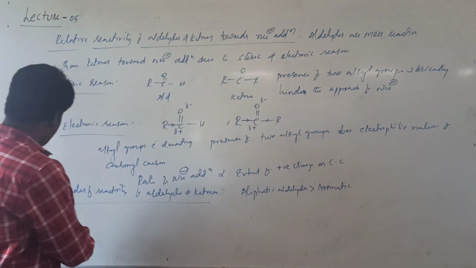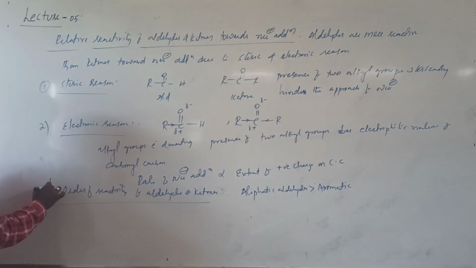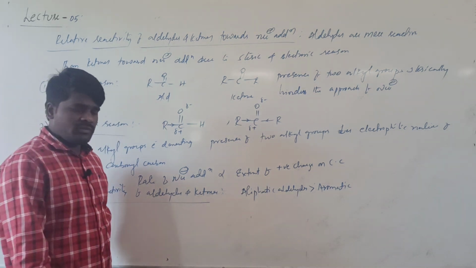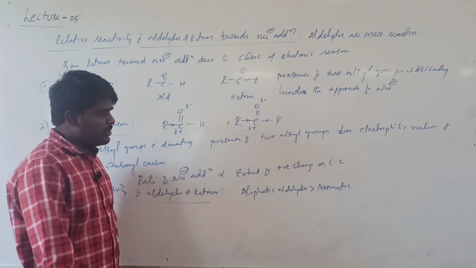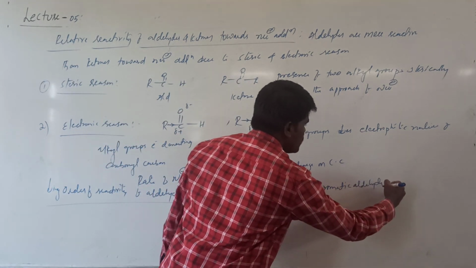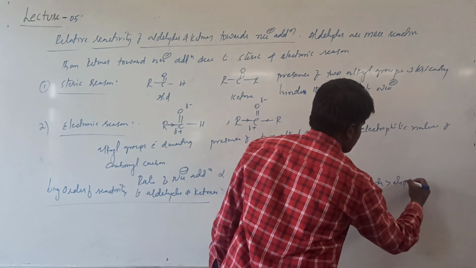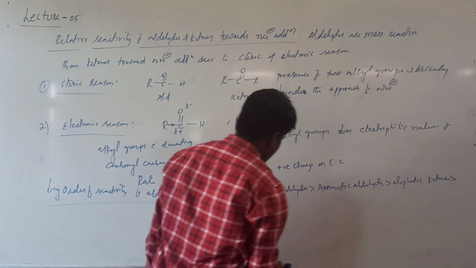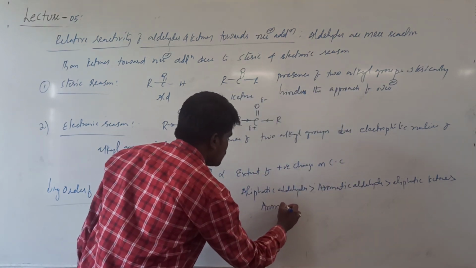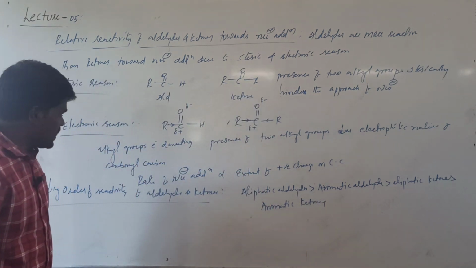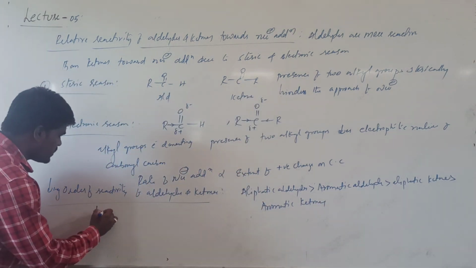Here I am making a change. We will write the decreasing order. I am writing the decreasing order of reactivity of aldehydes and ketones towards the nucleophilic addition. Aliphatic aldehydes, followed by aromatic aldehydes, followed by aliphatic ketones, followed by aromatic ketones.